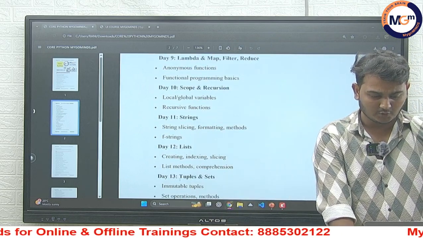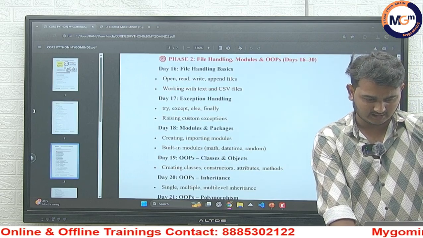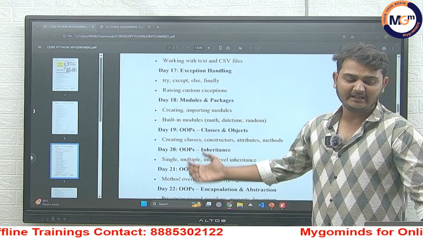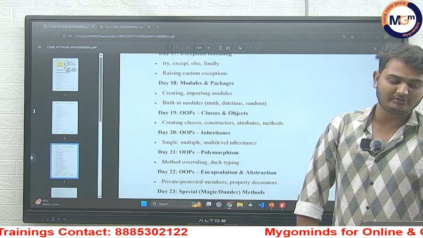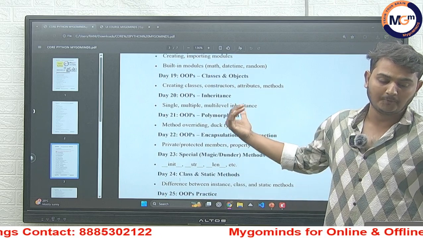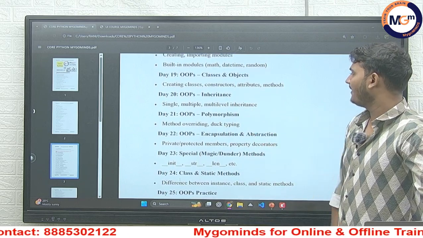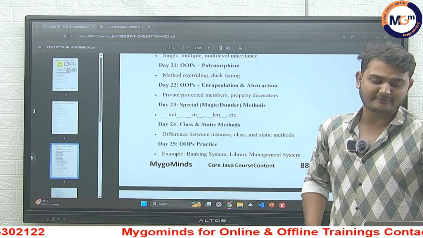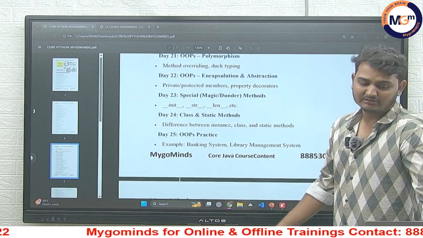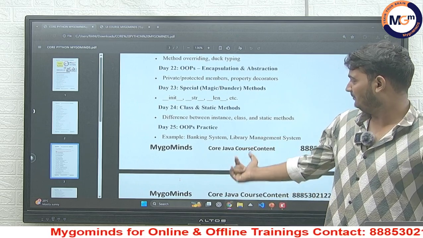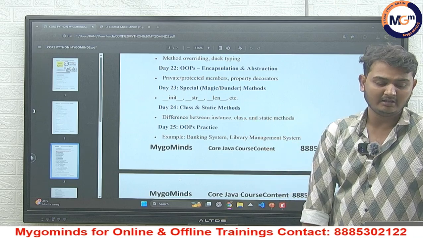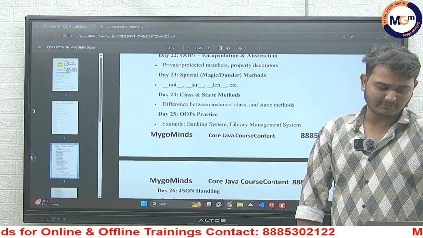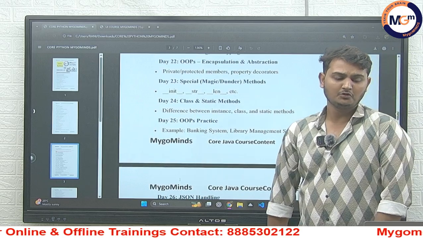We also cover the OOPS topic also. Coming to day 16 we will cover file handling basics, and exception handling on day 17, and also day 18 modules and packages, and day 19 coming to OOPS. In OOPS we have different concepts: class and objects, inheritance, polymorphism, encapsulation, and abstraction. And we also have some methods: init method, str method, len method. And on day 24 we will discuss class and static methods also, and we will discuss OOPS practice also.